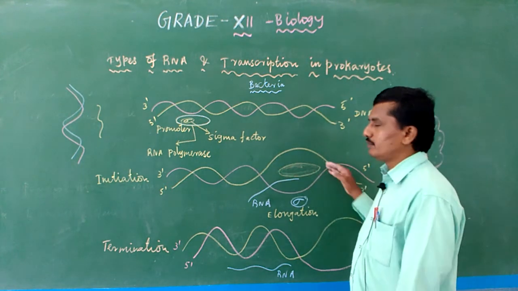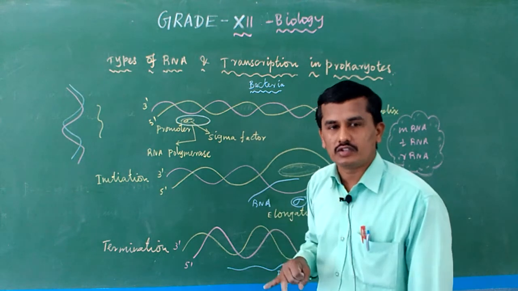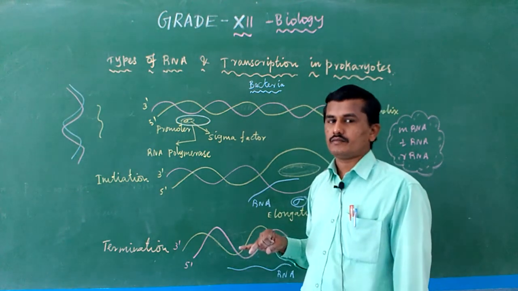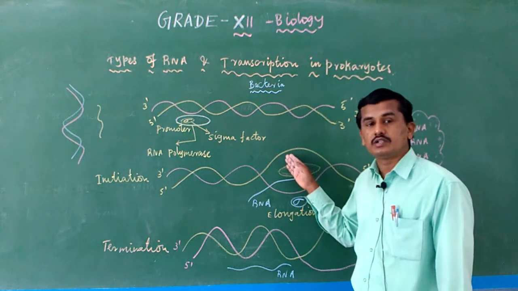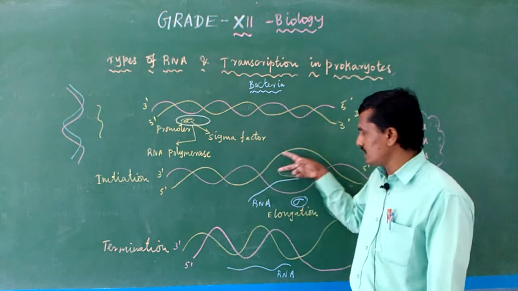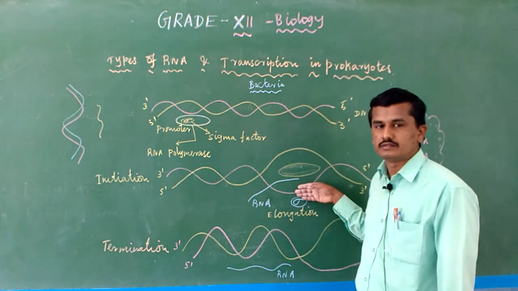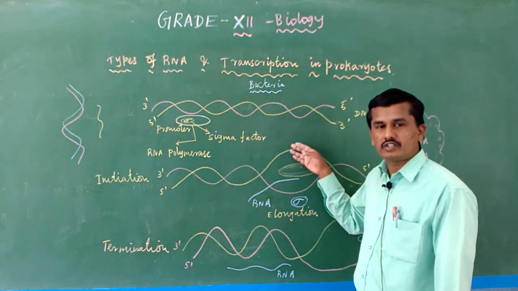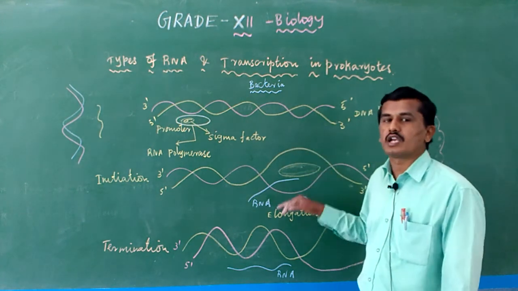DNA has two strands: one is the coding strand, another is the non-coding strand. It does not depend on the coding strand. Depending on the non-coding strand, mRNA keeps forming.